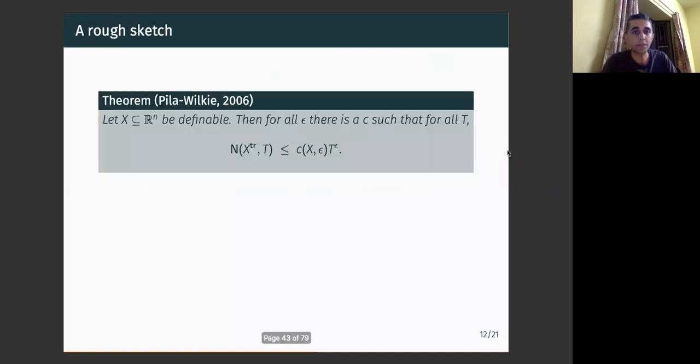All right. Now I want to give a very rough sketch of the proof of the Pila-Wilkie theorem modulo these ingredients, or this black box that I just stated. So X in R^n is definable with respect to this fixed o-minimal expansion of the real field R tilde, and I want to show that the number of rational tuples of height at most t in the transcendental part of X is bounded above by c times t to the power epsilon. For every epsilon I need to find such a c. That's my task for now.